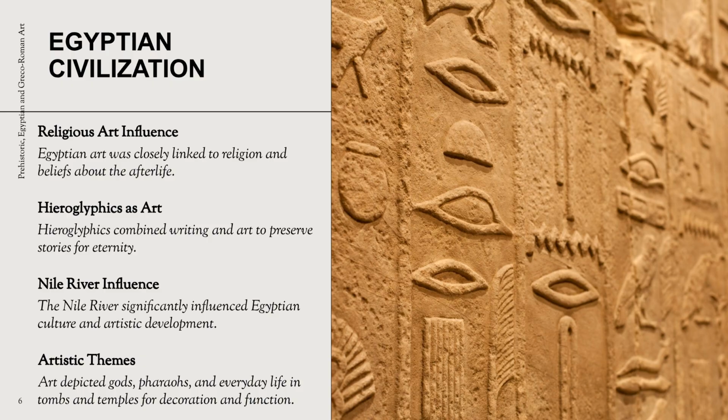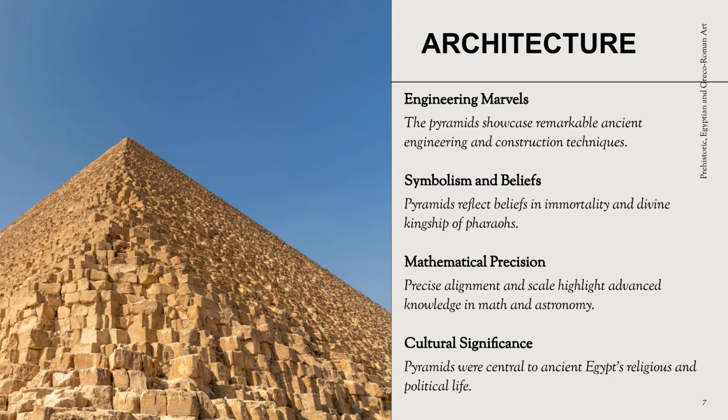Egyptian art was closely linked to religion and beliefs about the afterlife. Hieroglyphics combined writing and art to preserve stories. Art depicted gods, pharaohs, and everyday life in tombs and temples, influenced by the Nile River. The pyramids showcase remarkable ancient engineering. They reflect beliefs in immortality and the divine kingship of pharaohs. Their precise alignment highlights advanced knowledge in math and astronomy, central to Egypt's religious and political life.